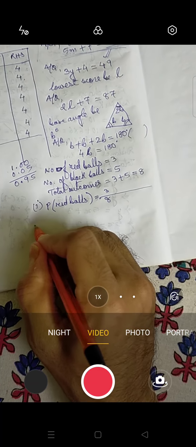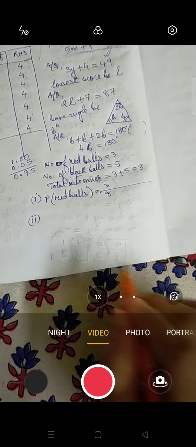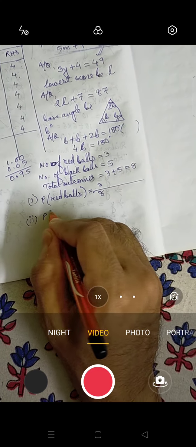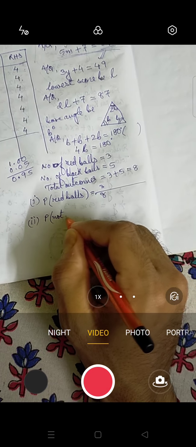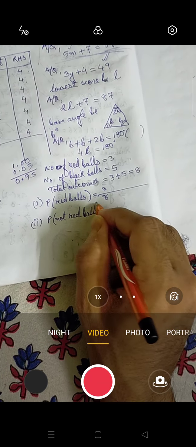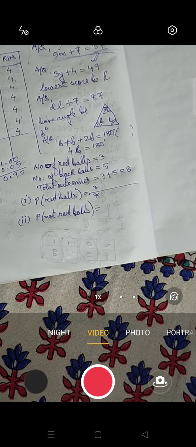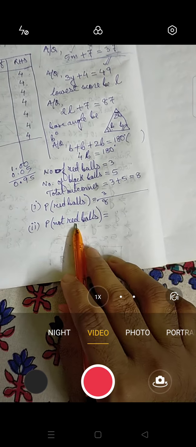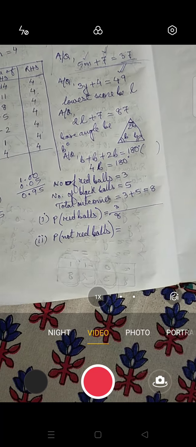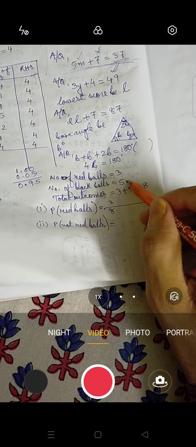Number 2. Now number 2 you can do it in 2 ways. Here it is said, what is the probability of not getting a red ball. So we can say probability of not red balls. So just check it, okay? 2 ways we can do. So this time no need to write formula. So probability of not red ball, that means we are not talking about red balls. We should not get red balls. So we can get some other balls also. So we can have black balls. Understood or not?